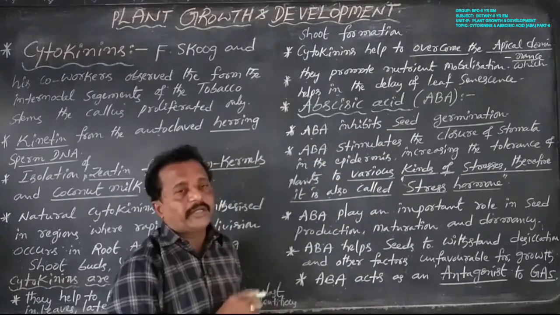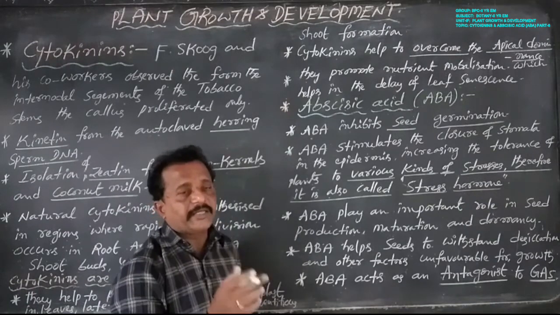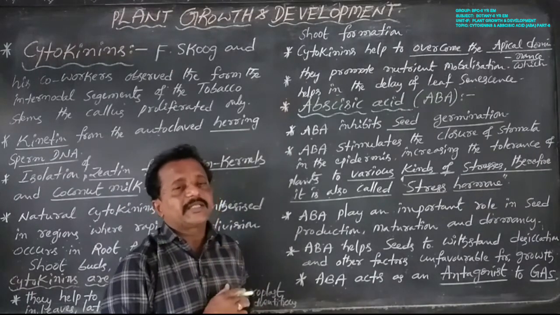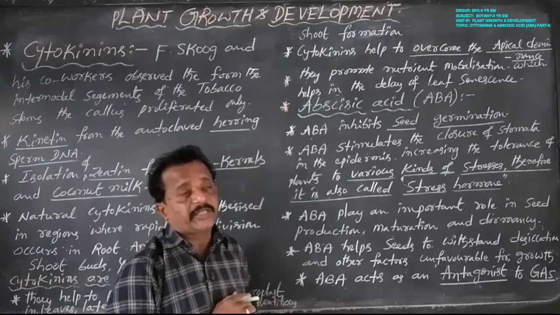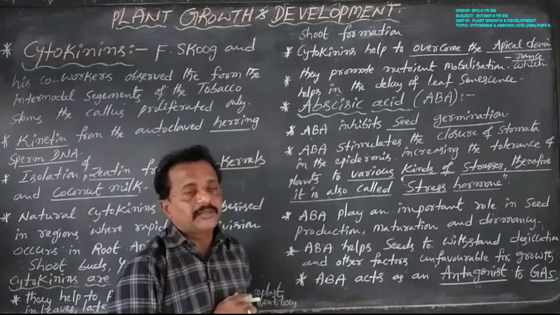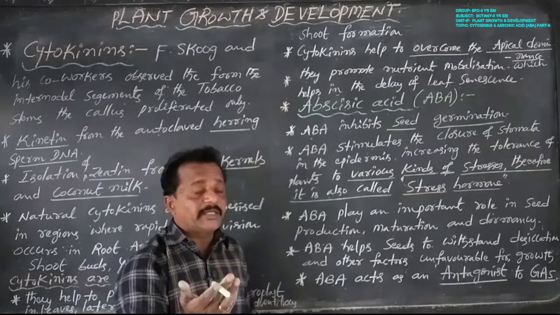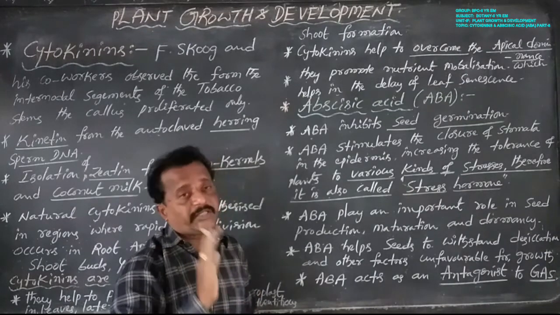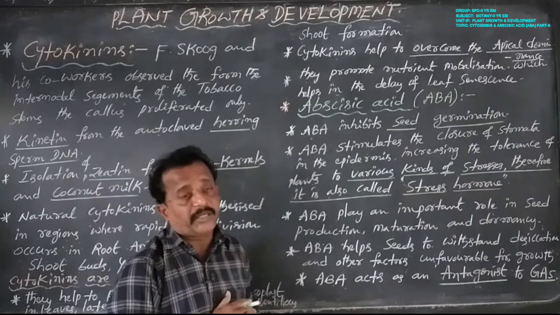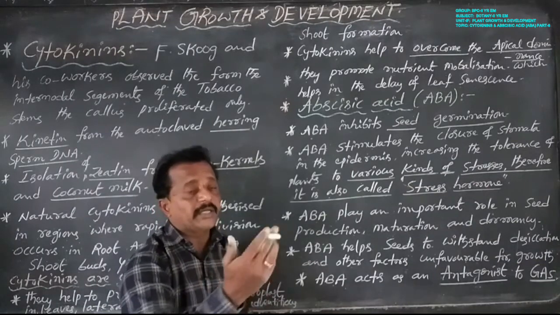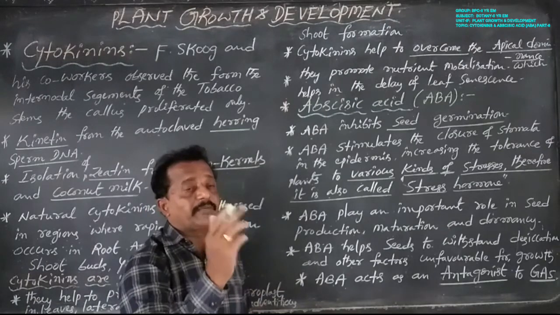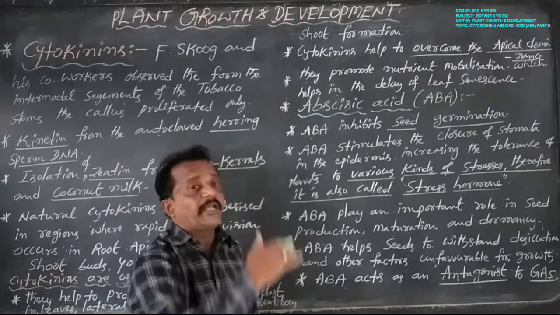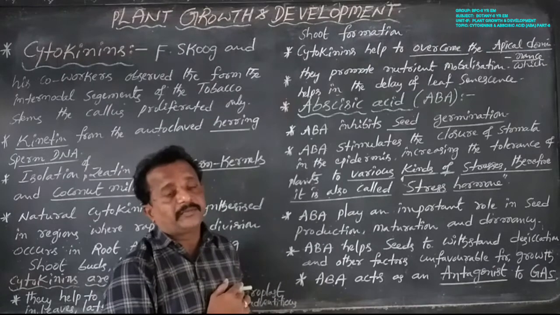This is a very important characteristic. Abscisic acid always inhibits seed germination. The seeds do not germinate; they are always in a dormant condition. Why? Because those seeds contain one type of plant growth inhibitor, such as ABA, abscisic acid.